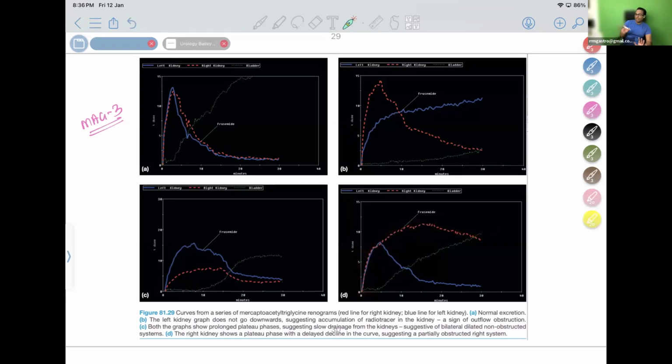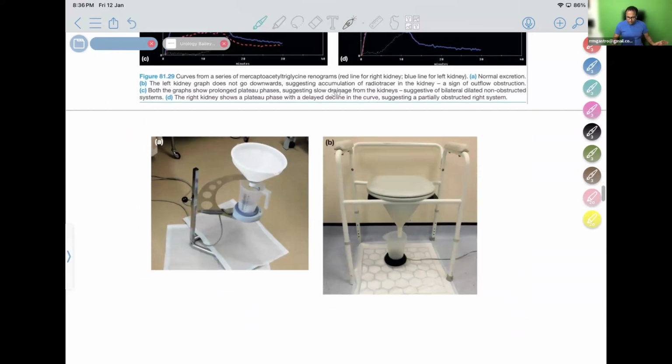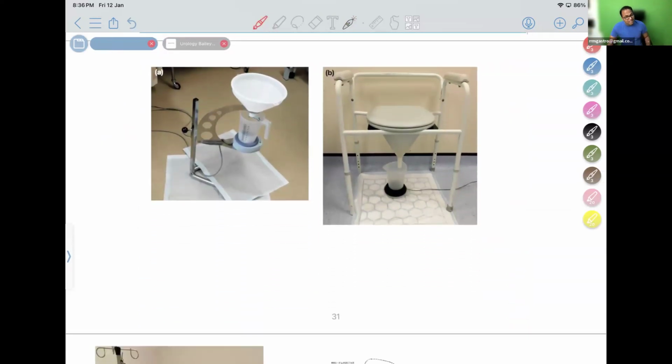In the detail, I want you to know what is this investigation. Because for PG entrance exams, investigation it is MAG3 scan. This is an investigation. I am requesting you to go through Bailey at least the images. The images are very important because with the help of images, you will get enormous questions in investigations.